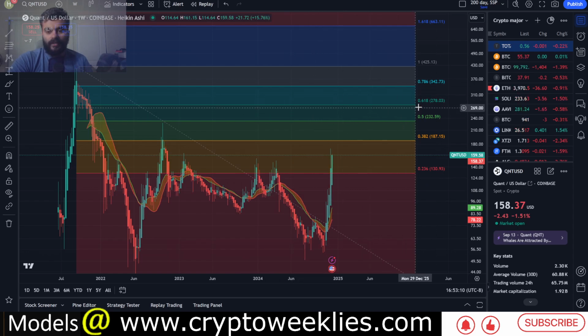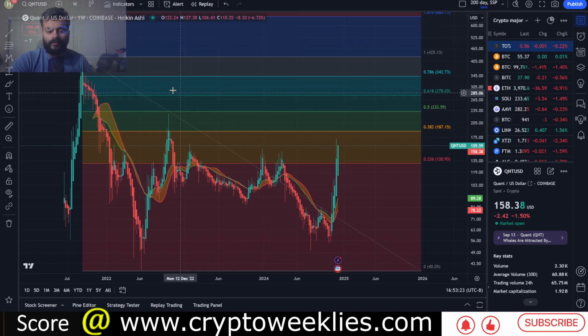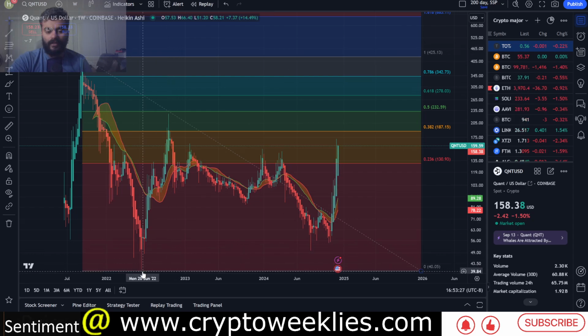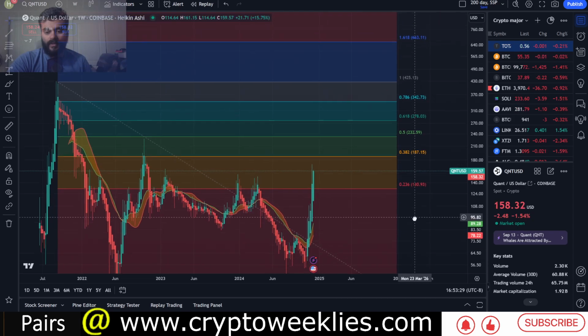If it does not make an all-time high, the range for Quant is between this $278 and $342. That corresponds to 0.618 and 0.786 fib levels from the bull market high till the bear market low. That ranges from $400 and about $40. That was the bear market bottom.